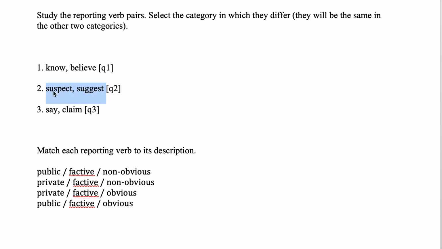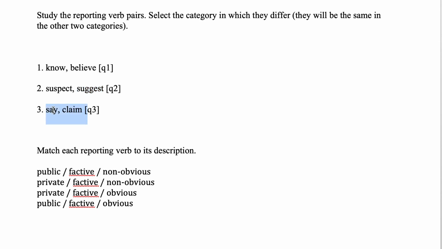Well, they're both non-factive. You can suspect something and be wrong, just like you can suggest something and be wrong about it. So the difference here, public and private, right? Here's your private thing, suspect, but then when you make your suspicion public, that turns into a suggestion.